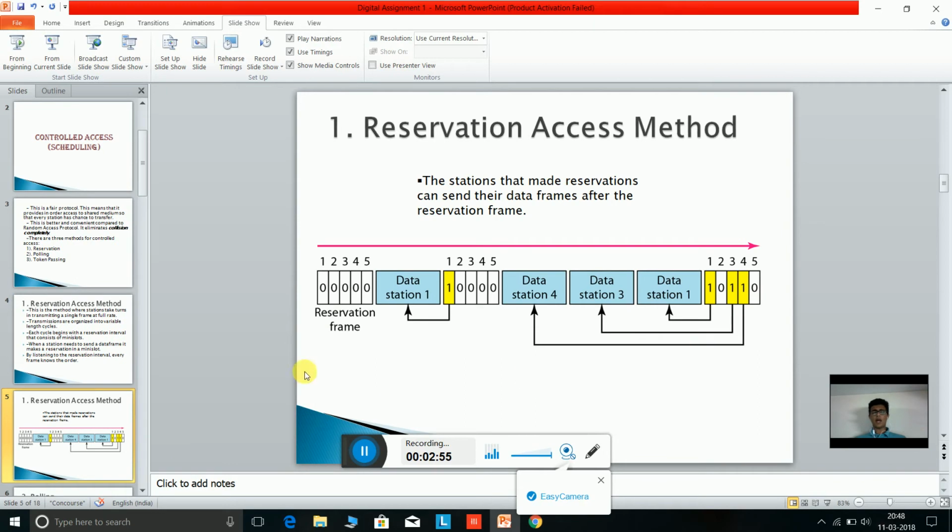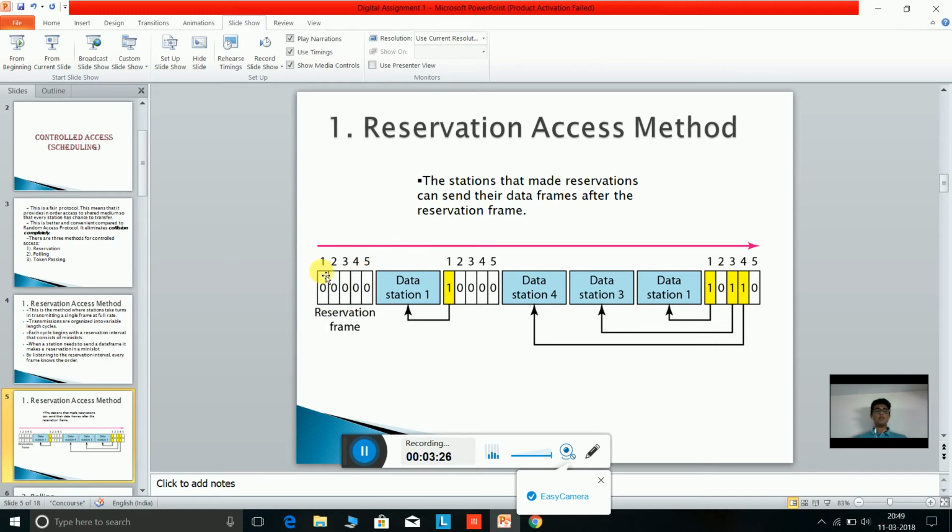This is the diagram that can be used to describe the reservation access method. The stations that made reservations can send their data frames after the reservation frame, which means that the order of reservation is followed. Suppose station 1 has made a reservation first and then station 4 makes a reservation, then station 1 will send the data frame first and then station 4 will be given a chance.